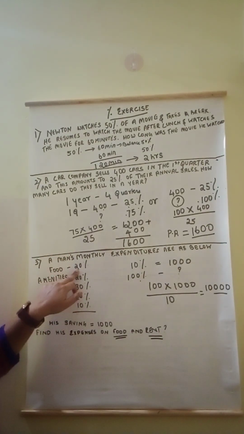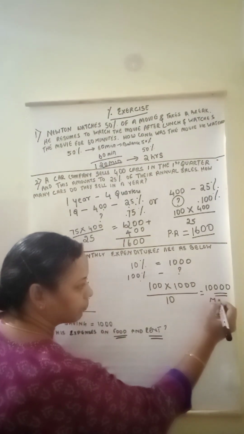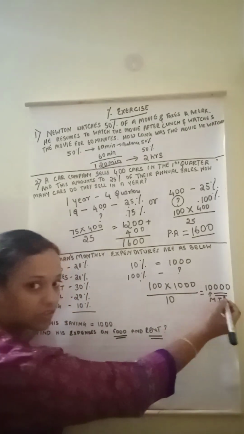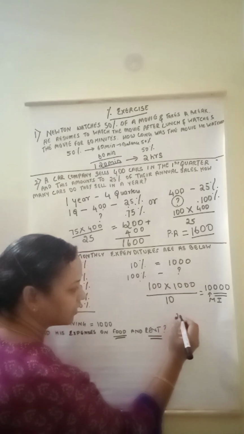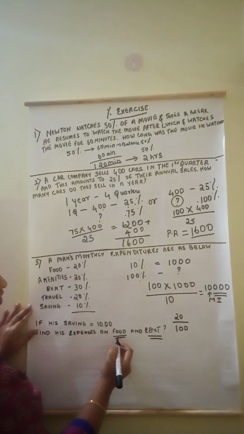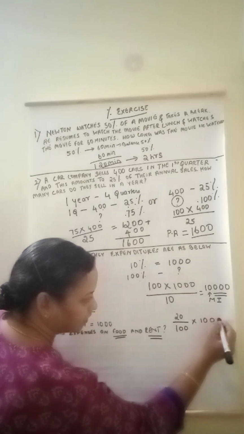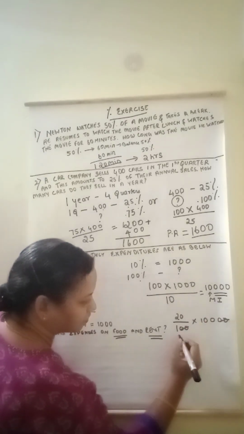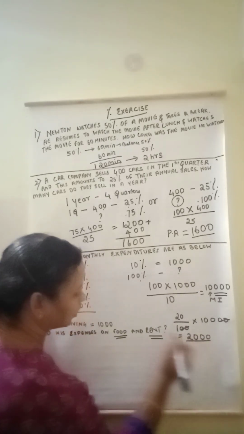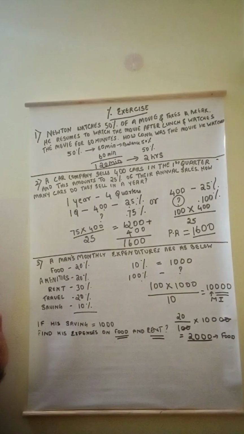So food they have given here, he spends 20% of his monthly income. So this is his monthly income. Okay. So if this 10,000 is his monthly income, 20% of that, that is 20 by 100. His food he is spending 20%. They have asked to find food. 20% of 10,000 is how much? 2 followed by 3 zeros. So he spends 2,000 on food. Okay, I hope you're clear.